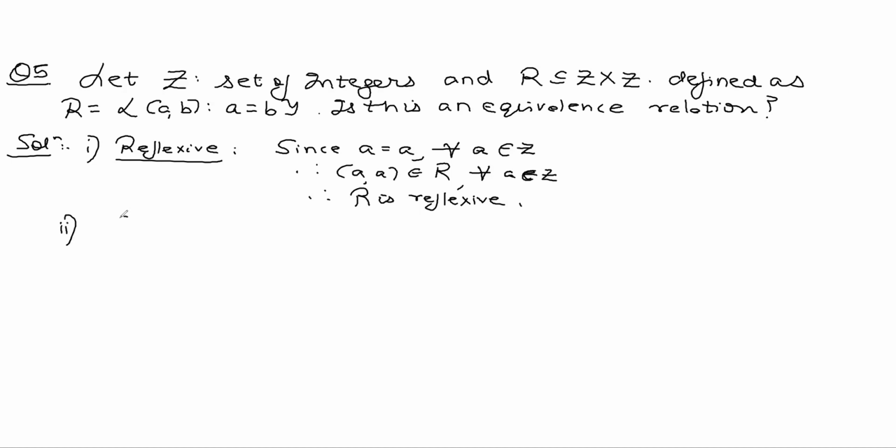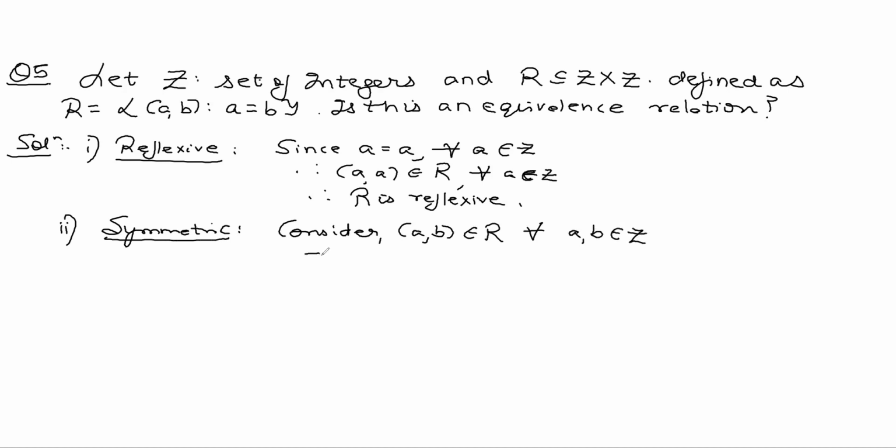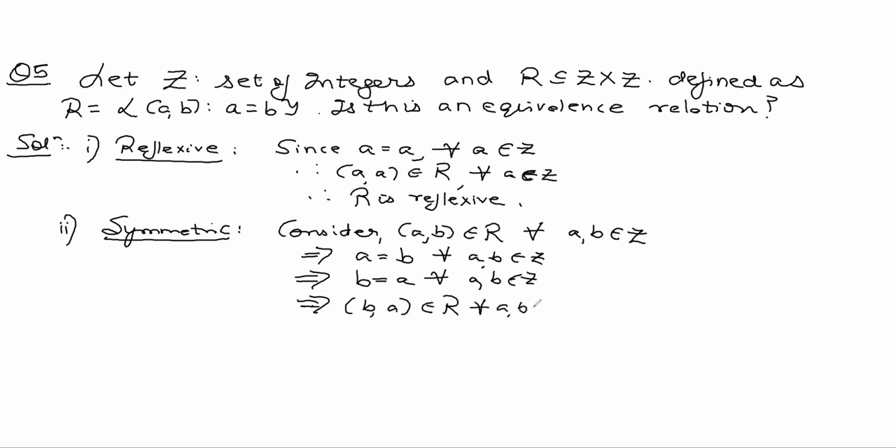Is it symmetric? Now consider the hypothesis A comma B belongs to R for all A and B belonging to Z. This implies A is equal to B for all A and B belonging to Z, which also implies that B is equal to A for all A and B belonging to Z, which implies B comma A also belongs to R. Therefore R is symmetric.